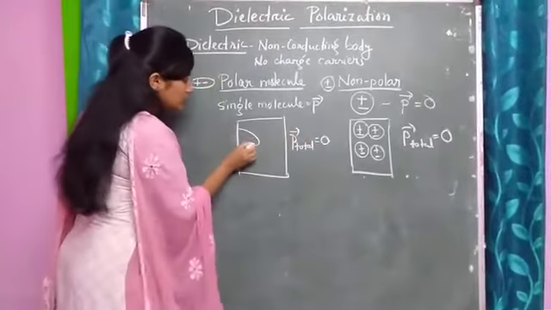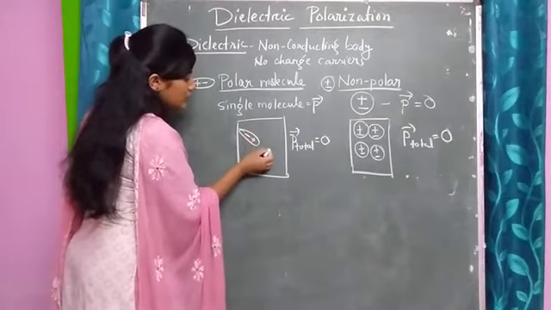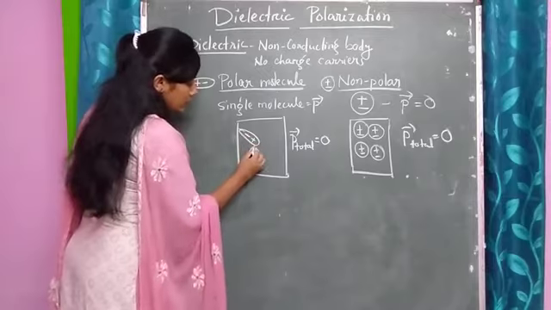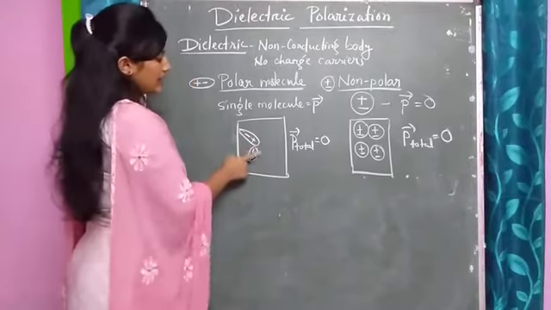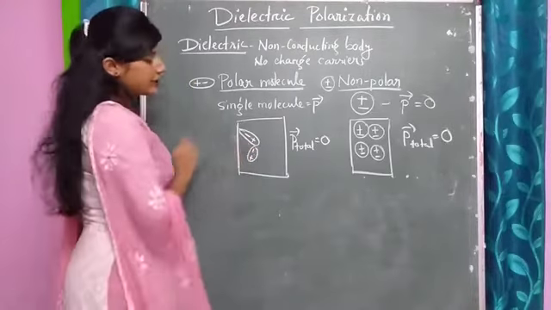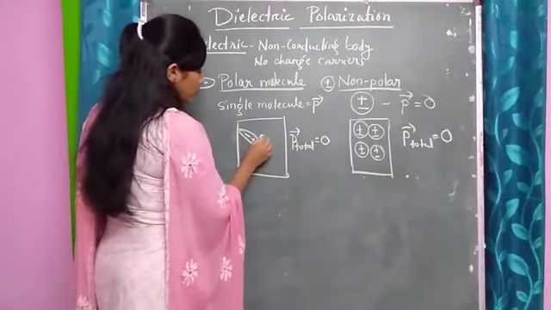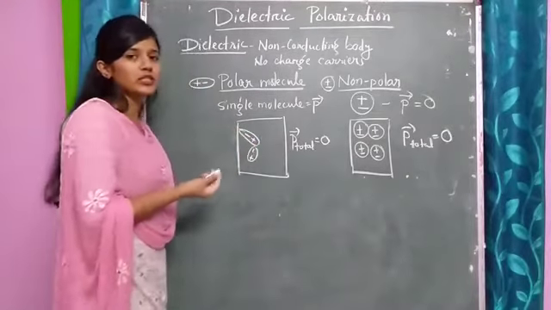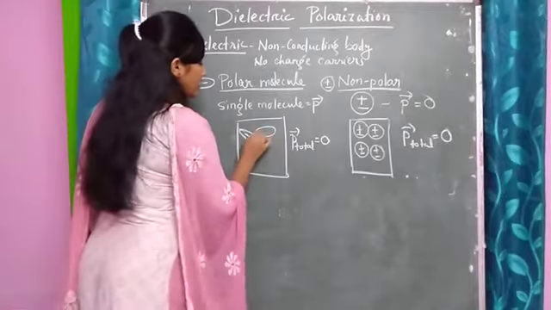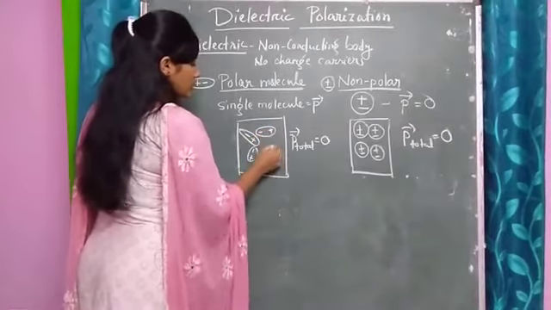That means one's positive charge will be cancelled out by another's negative charge. Or we can say that the dipoles are oriented in such directions that the net dipole moment will be 0.